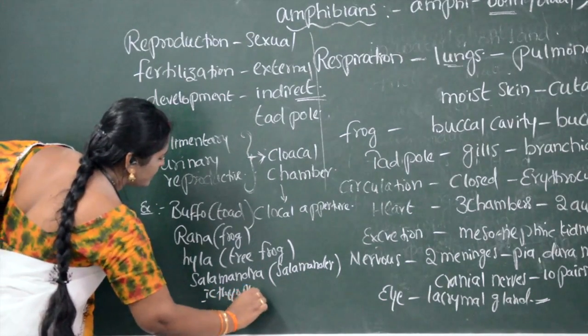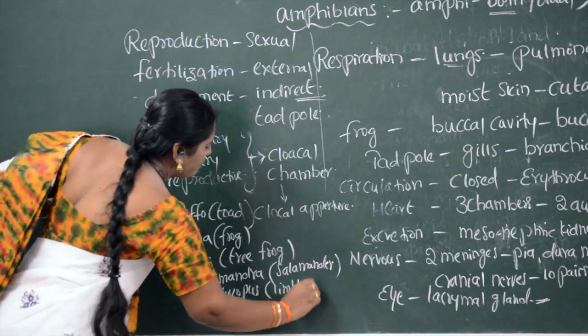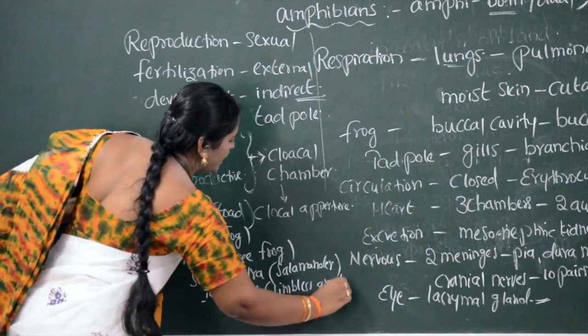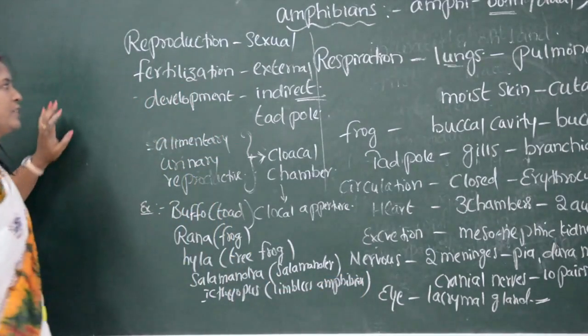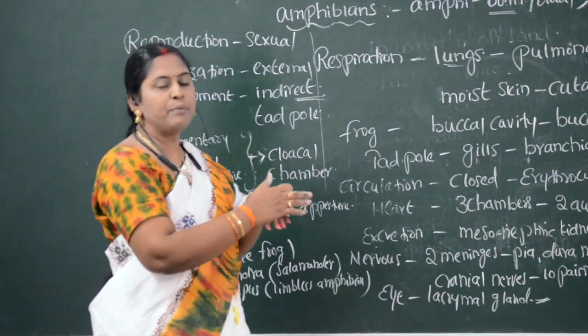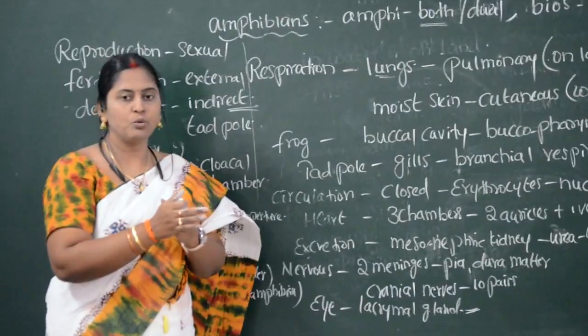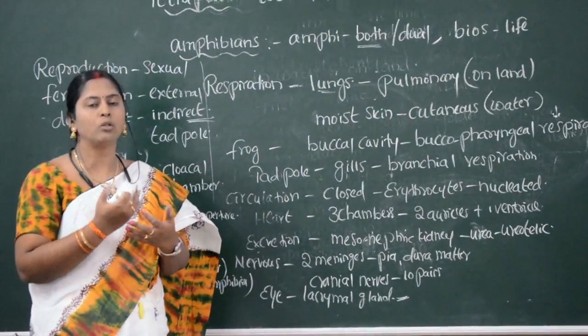Ichthyopus is a limbless amphibian. These are the examples for amphibians. Once again, I'll say, children, amphi means both or dual, bios means life. These are the organisms which can live in water and on the land.